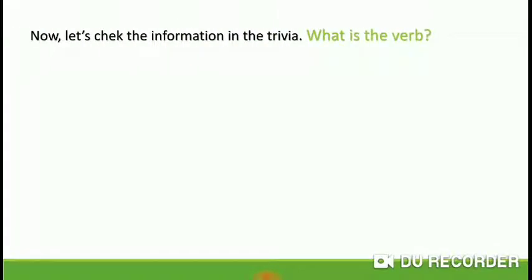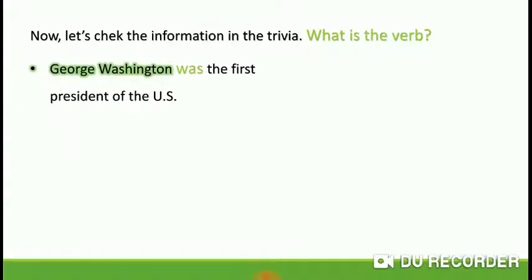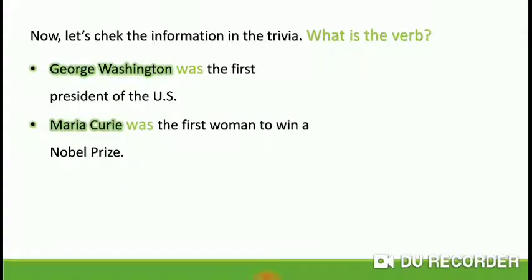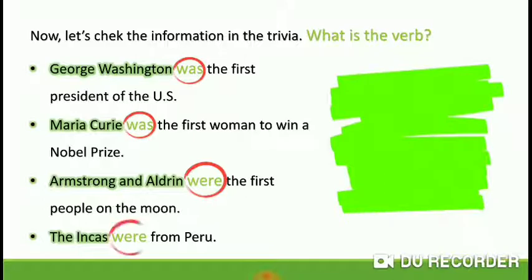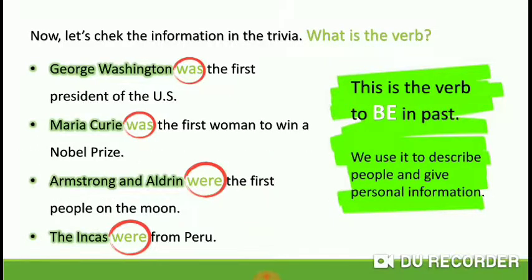Now, let's check the information in the trivia. What is the verb? George Washington was the first president of the United States. Marie Curie was the first woman to win a Nobel Prize. Armstrong and Aldrin were the first people on the moon. The Incas were from Peru. The verb is was and were. This is the verb to be in past. We use it to describe people and give personal information in the past.